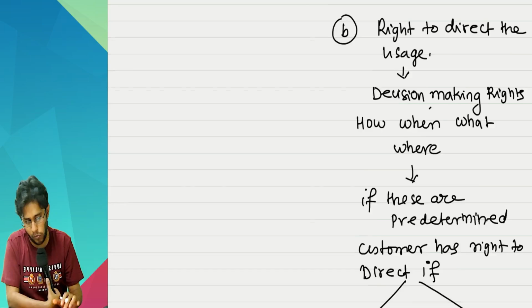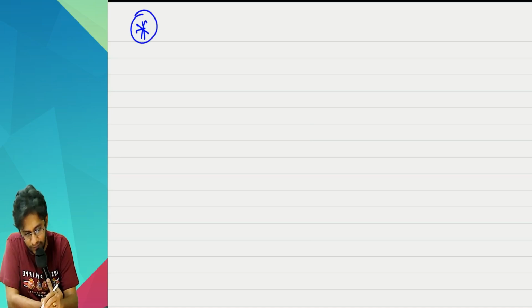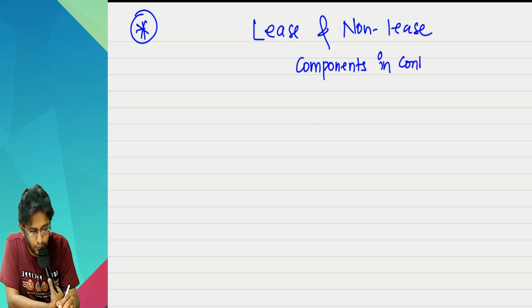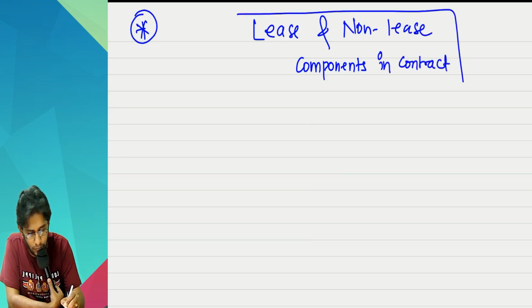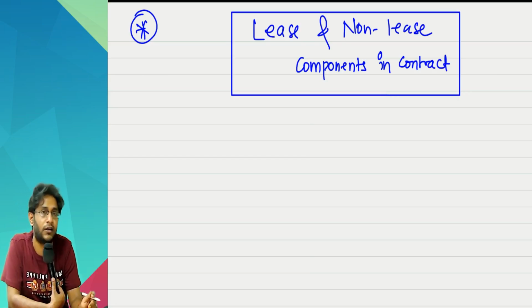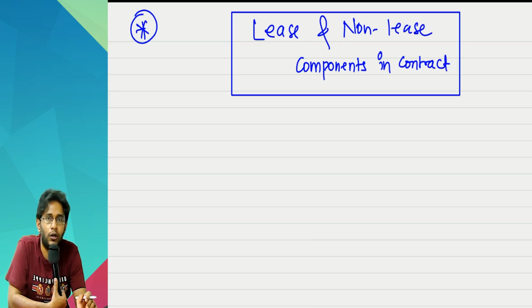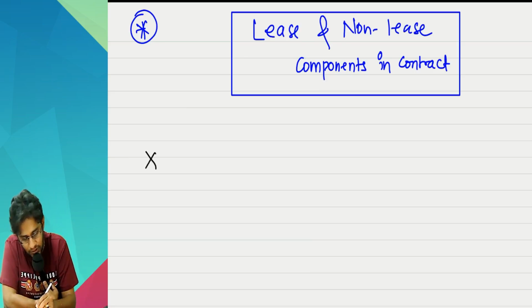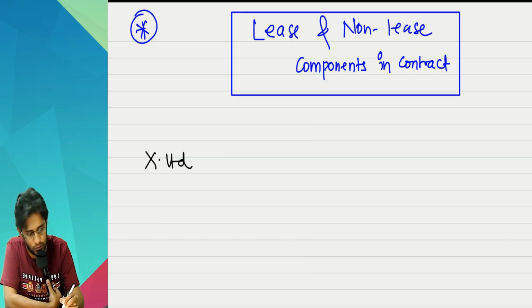Now, a very easy point, but listen carefully. This is lease and non-lease components in the contract. Sir, what is the title of the standard? Leases. So whatever accounting we are going to discuss, that is to be applied only for the lease component and not for the non-lease component. Now, carefully observe. We'll start with an easy example so that you will understand the story easily.